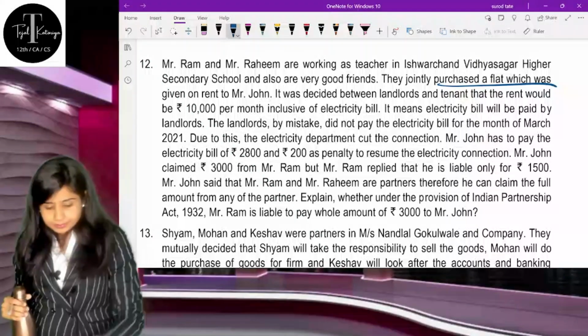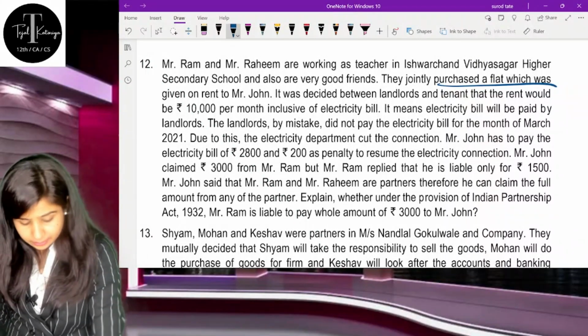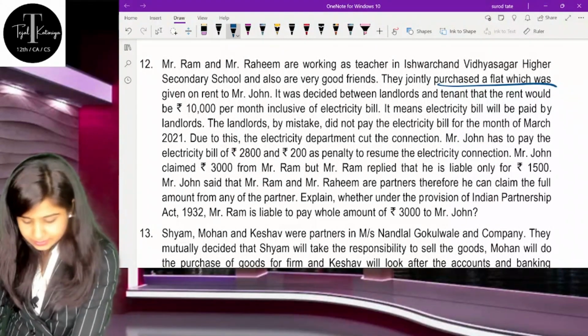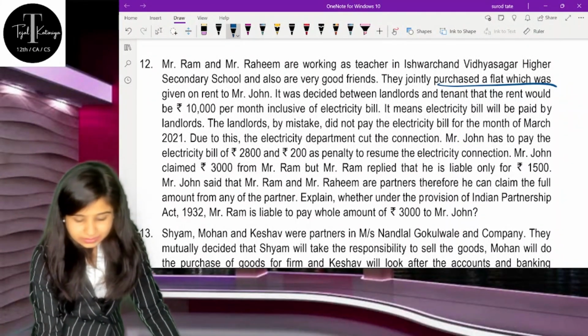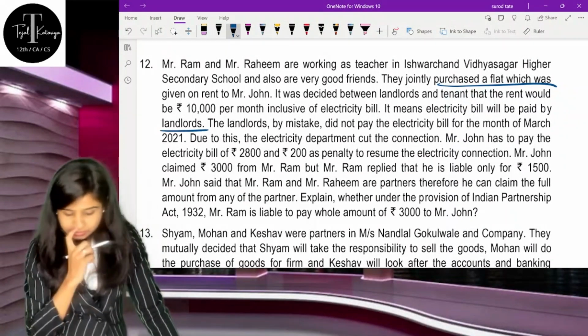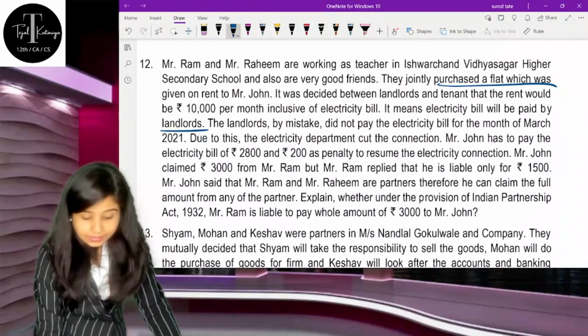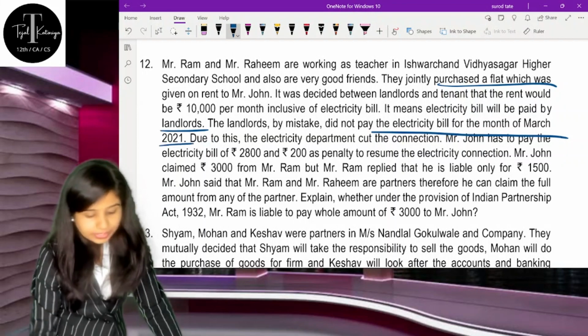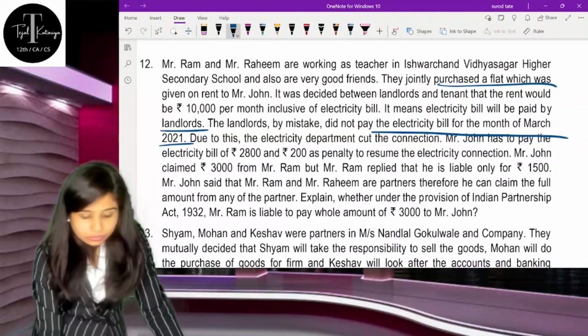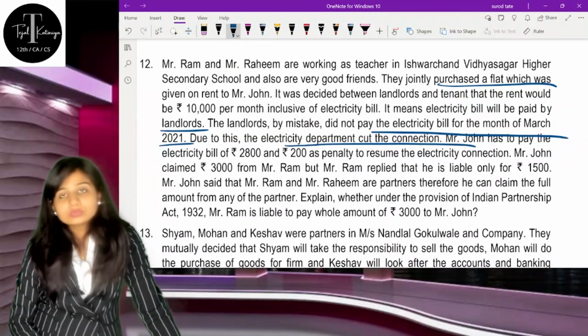It was decided between the landlords and the tenant that the rent would be 10,000 per month, inclusive of electricity bills paid by the landlords. The landlord by mistake did not pay the electricity bill for the month of March 2021. Due to this, the electricity department cut down the connection.